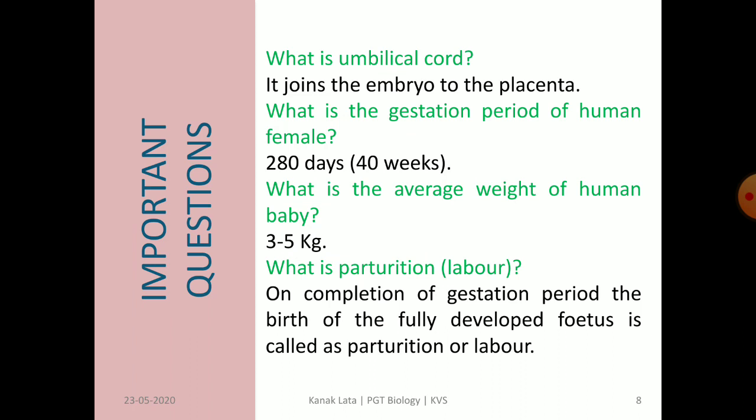Next is, what is gestation period of human female? It is 280 days, that is 40 weeks. Next question is, what is the average weight of human baby? It is 3 to 5 kg. Next is, what is parturition? That is labor. On completion of gestation period, the birth of fully developed fetus is called parturition or labor.